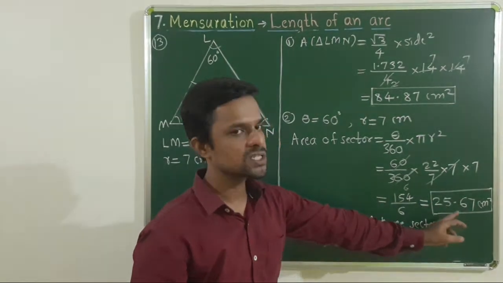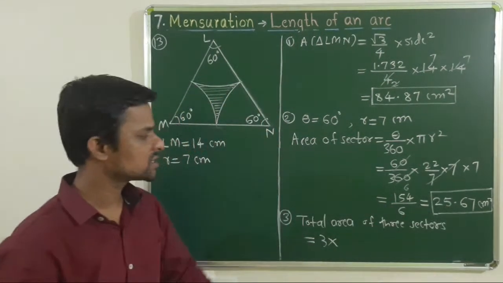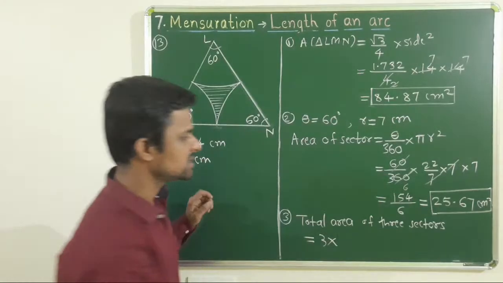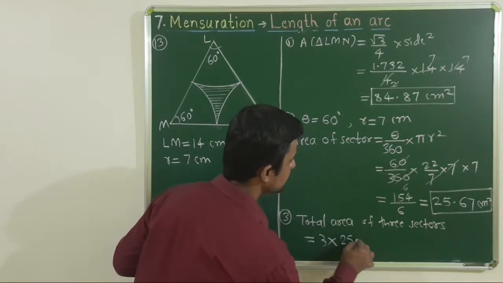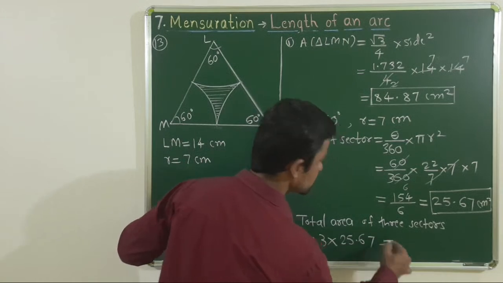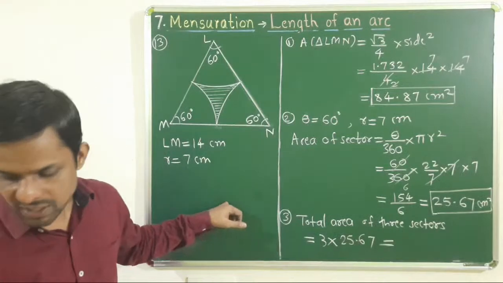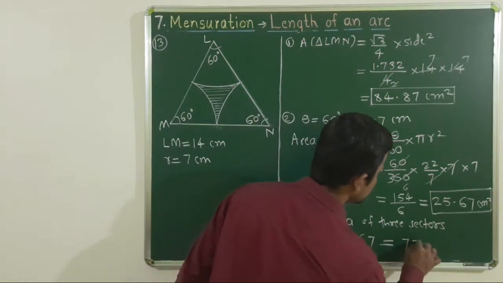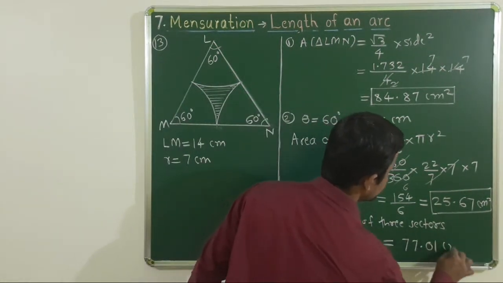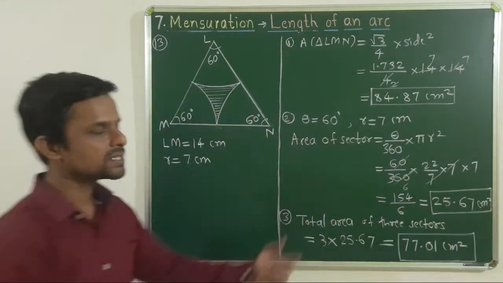That is 25.67 plus 25.67 plus 25.67 किंवा 3 ने मल्टिप्लाय करूया. That is 3 into, कारण तिन्ही सेक्टरचा एरिया सेम आहे, 3 into 25.67, and after multiplication you will get answer as 77.01 centimeter square. This is the area of all these three sectors.